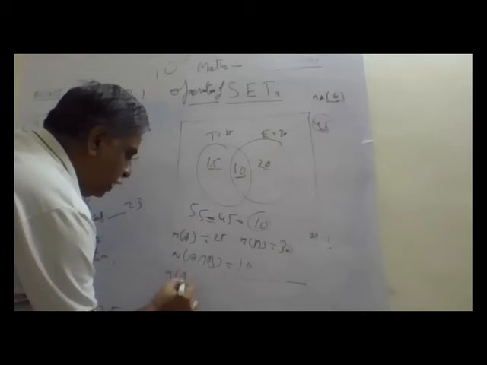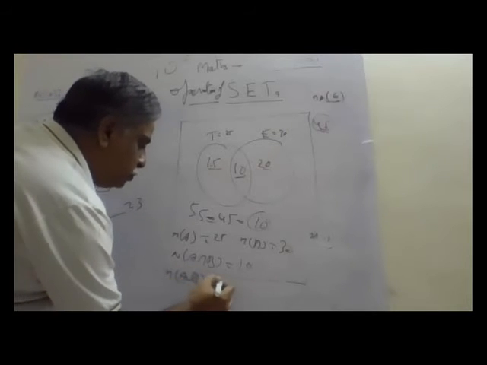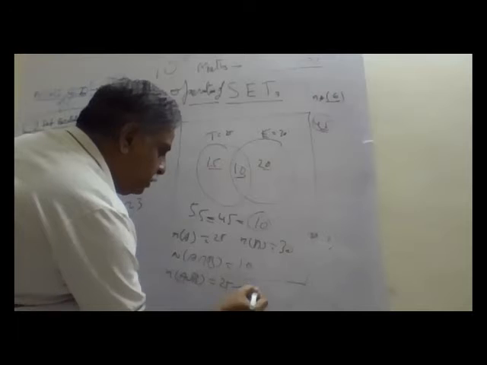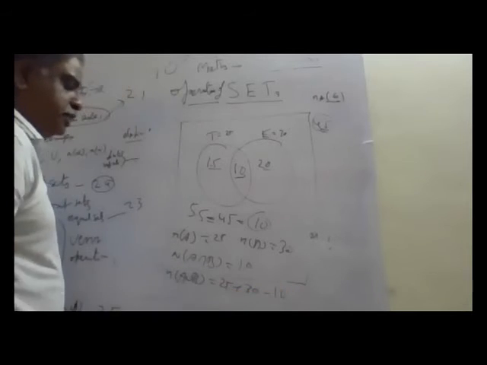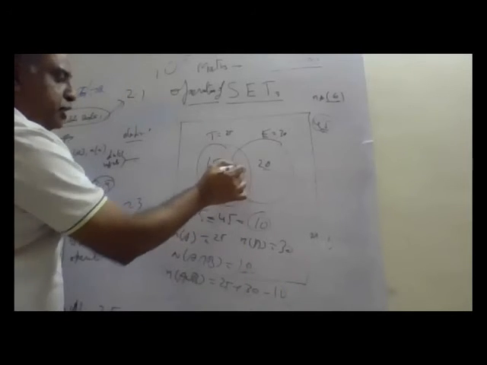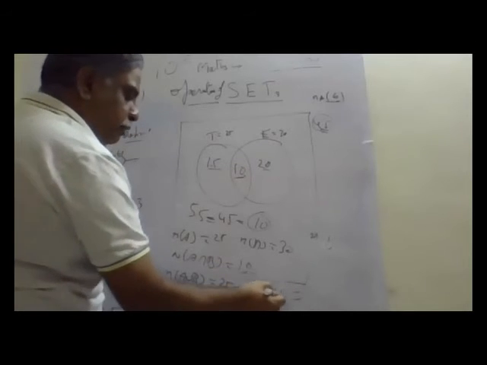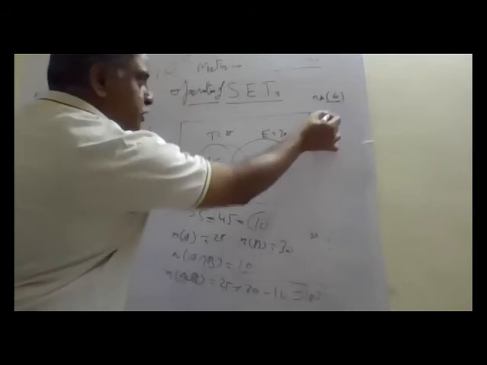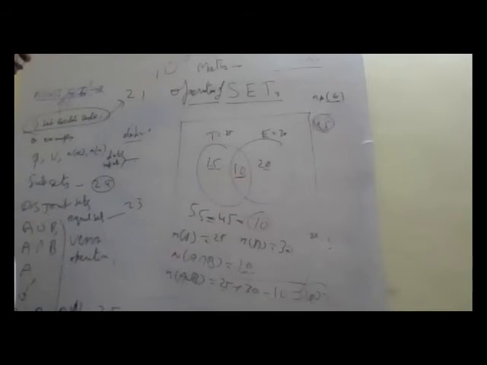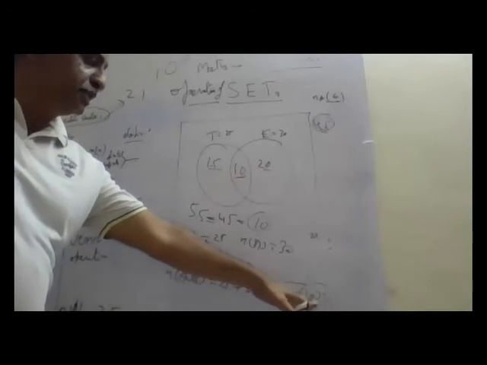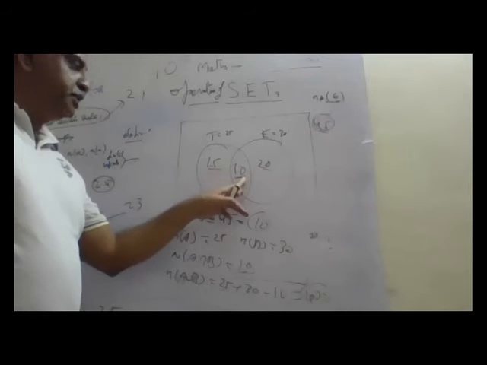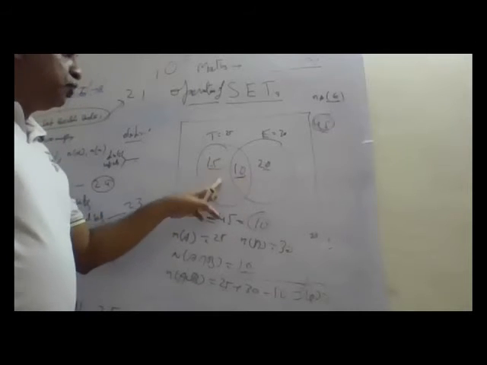So n(A union B) is equal to n(A) plus n(B) minus n(A intersection B), because this I am adding 2 times unnecessarily. So I have to remove 1 time. So 55 minus 10, 45, this is the class strength. Class strength cannot increase. It is same. Only thing is, there is a repetition. 10 members know both.